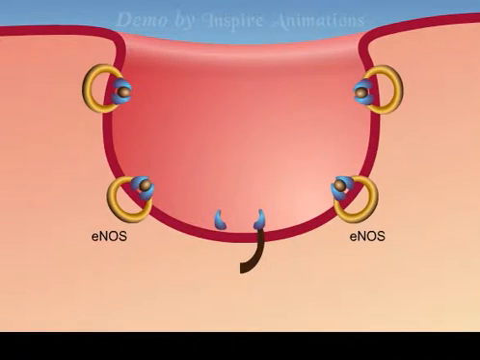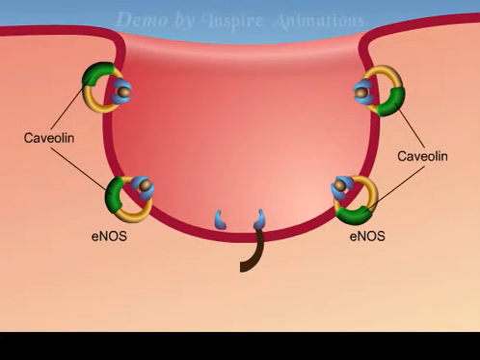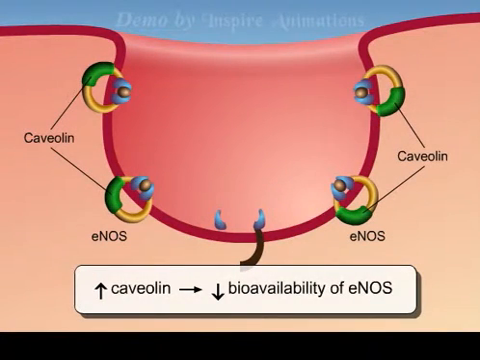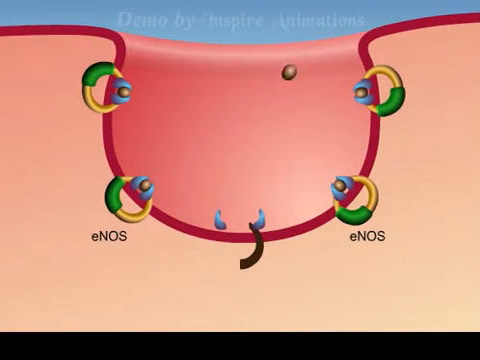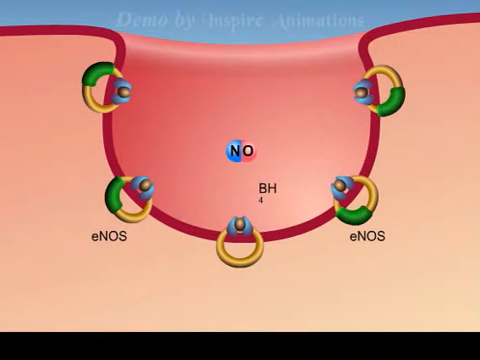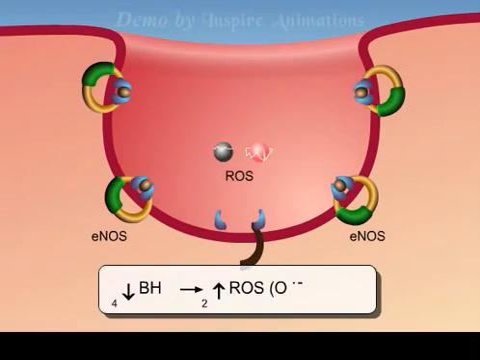A suggested mechanism of the reduced nitric oxide in patients with renal dysfunction implicates an increase of caveolin. Caveolin decreases the bioavailability of eNOS and, as a result, decreases production of nitric oxide. Furthermore, the absence of both absolute and relative BH4, tetrahydrobiopterin, now prevents nitric oxide synthase from being coupled in its active dimeric form, and consequently facilitates the production of reactive oxygen species such as superoxide and hydrogen peroxide.